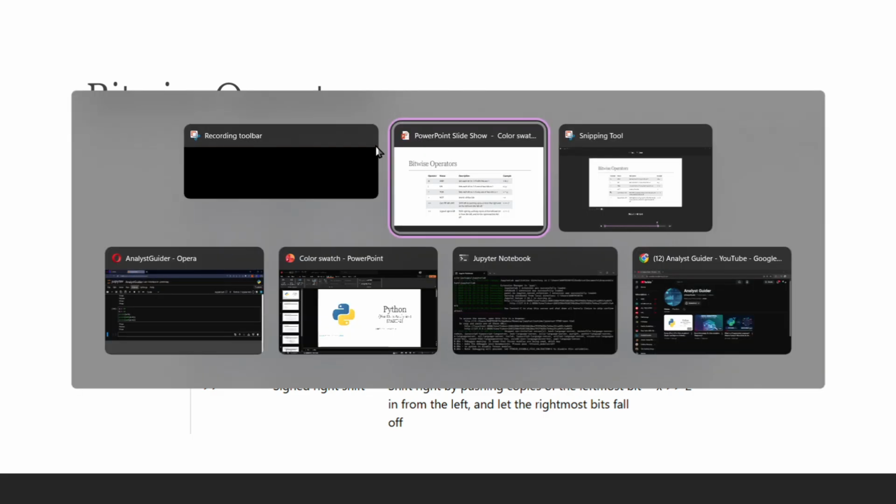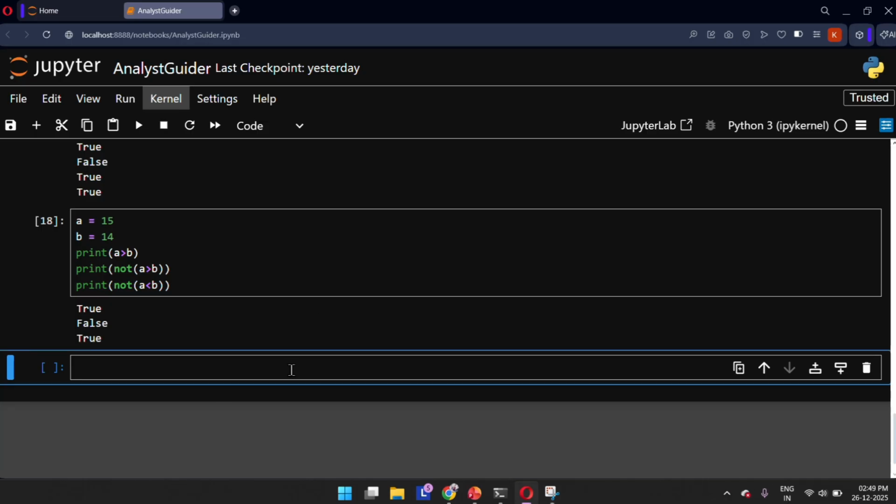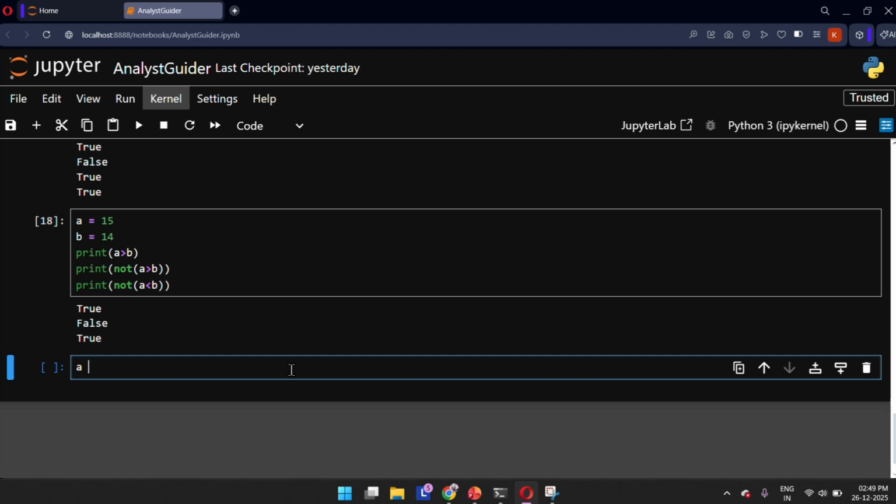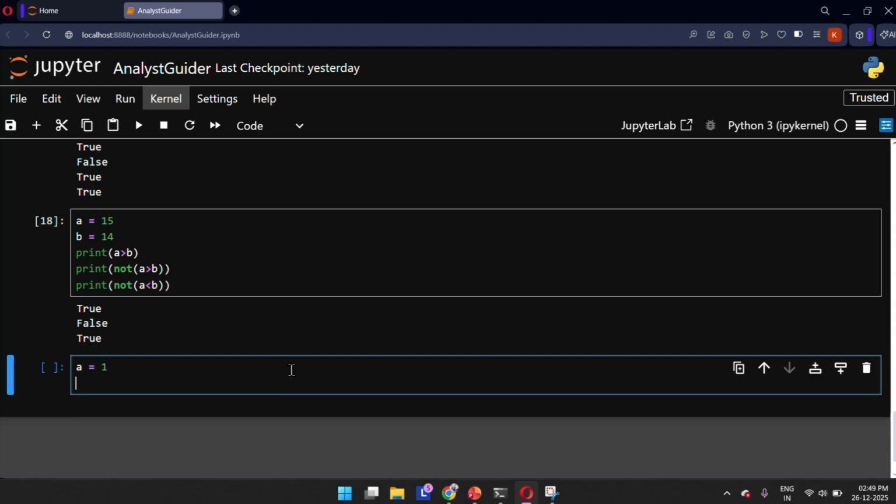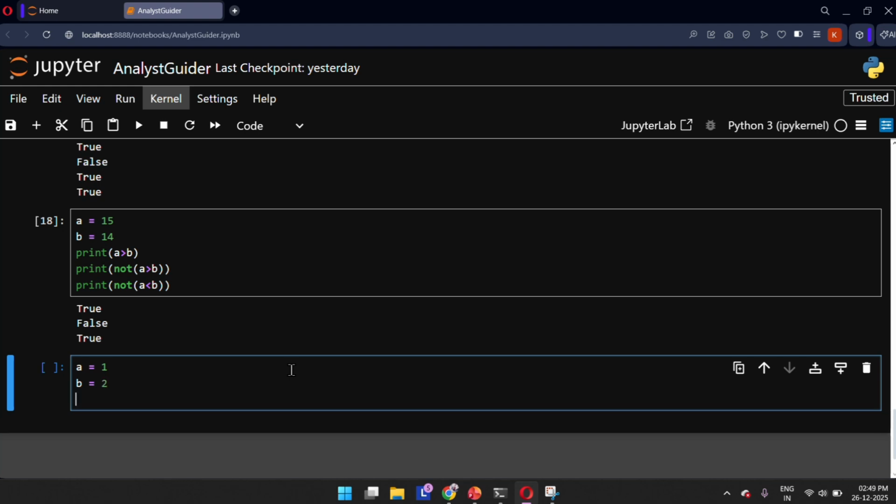Suppose a is equal to 1 and b is equal to 2. Now let me convert both values to binary values. To convert to binary we also have a keyword in Python known as bin. So print bin of a, bin means binary.